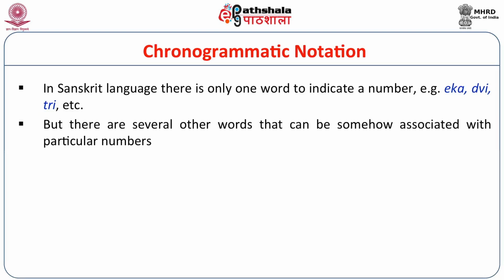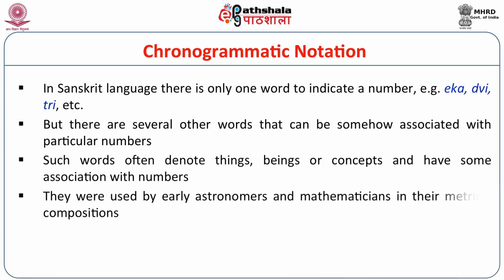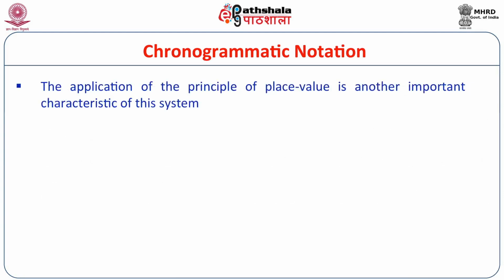But there are several other words that can be associated with particular numbers. Such words often denote things, beings, or concepts and have some association with the numbers. They were used by early astronomers and mathematicians in their metrical compositions. The application of the principle of place value is another important characteristic of this system. Like decimal place value notation, this chronogrammatic notation also uses the principle of place value.